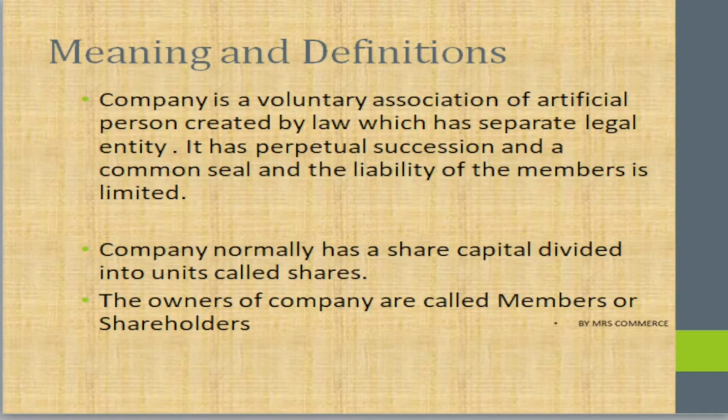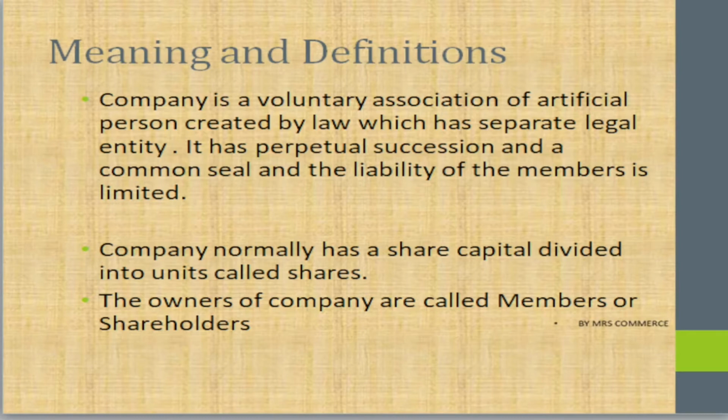Next, it is created as an artificial person. We people create a company but give it a life existence. Actually, the company is not a living thing, but we are giving it a life. We have created it. So if I create a company with the name ABC company, that ABC company can sign an agreement.